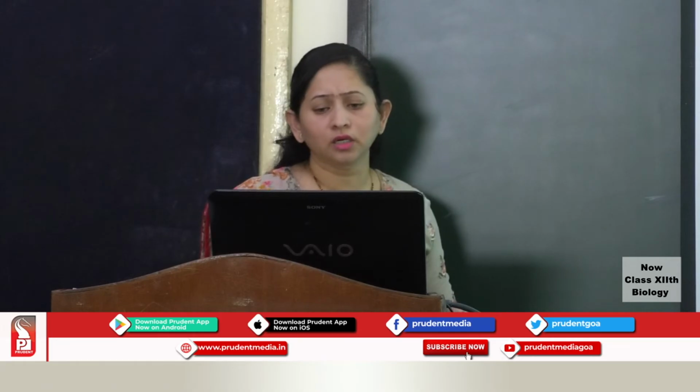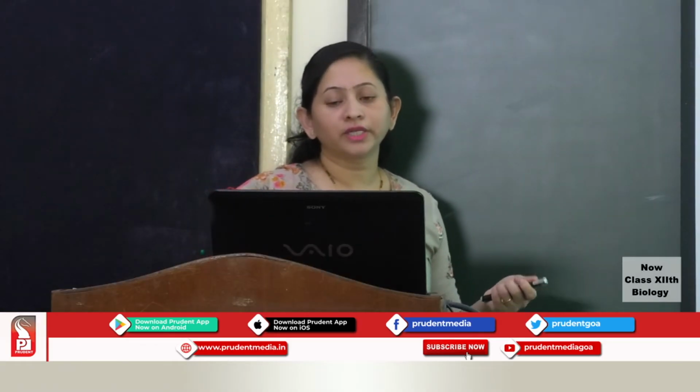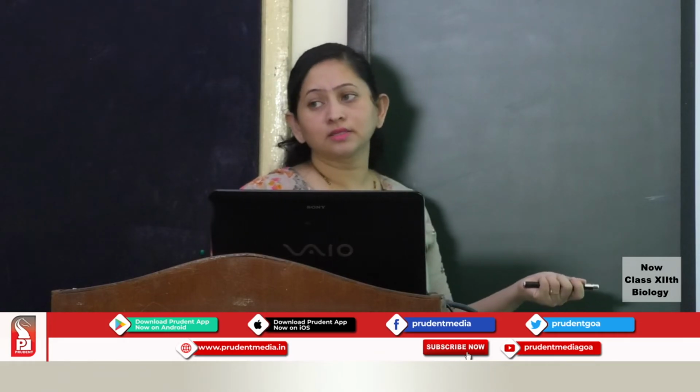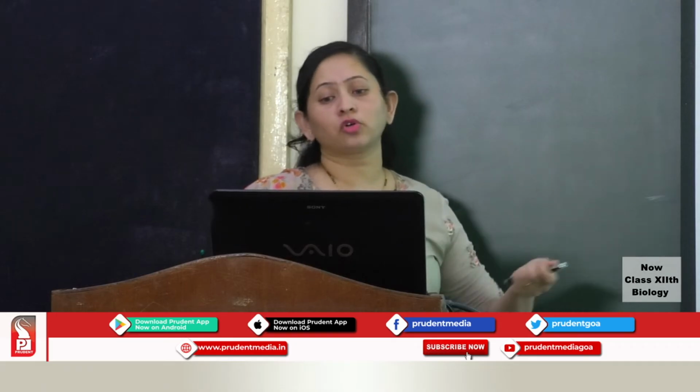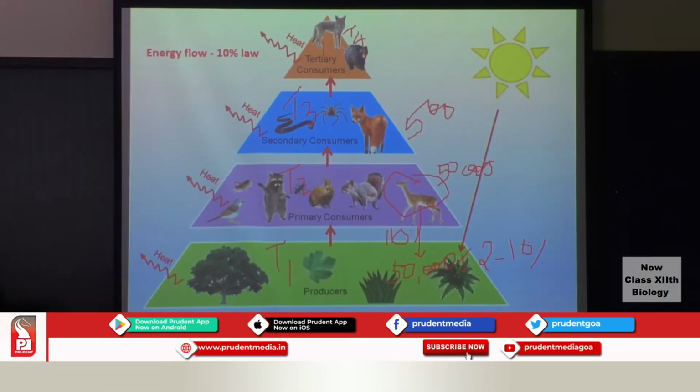So let's consider here around say 50,000 joules of energy. So 10% of this 50,000 will be 5,000 that will come to the deer. Later on, the secondary consumer, when it consumes the herbivore, again 10% of this 5,000 joules that is taken up by the deer will be taken up to the next trophic level. So here it will be just 500 joules.